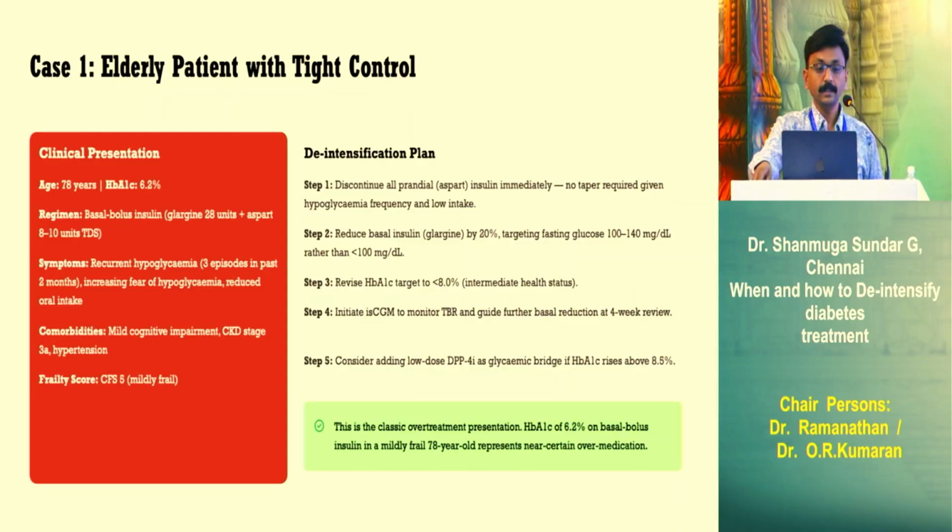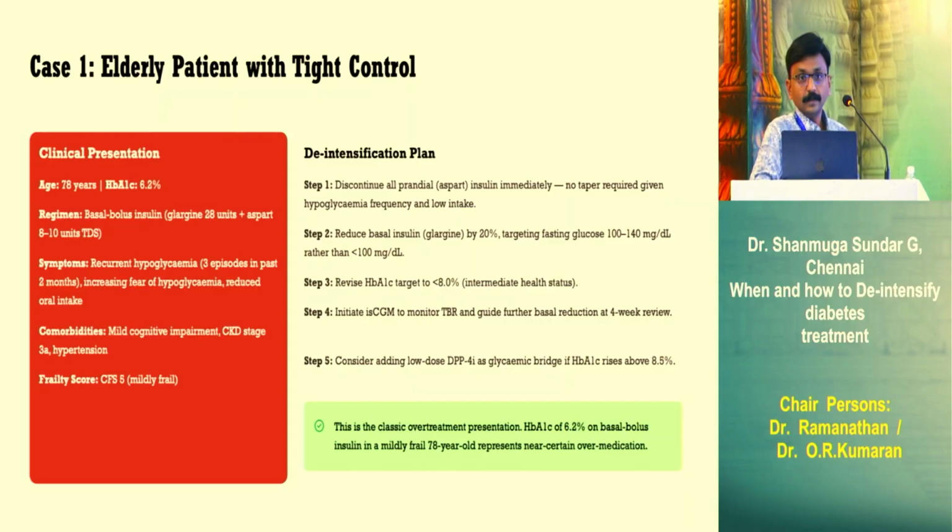So the first case is a 78-year-old male, say HbA1c of 6.2, he is on basal bolus insulin. The symptoms are recurrent hypoglycemia, increased fear of hypoglycemia. He has mild cognitive impairment, CKD stage 3A, hypertension, and clinical frailty score is 5, so mildly frail. So what should we do in this patient?